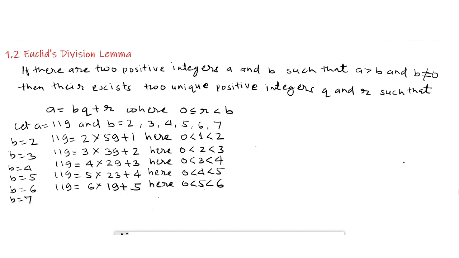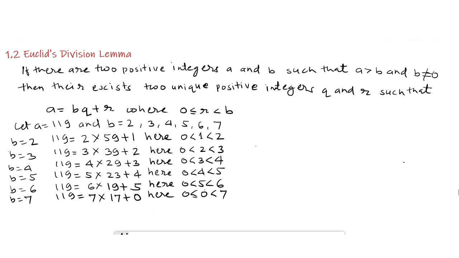When b equals 7, 119 equals 7 multiplied by 17 plus 0, that is remainder is 0 and quotient is 17. Here 0 is less than or equal to 0 is less than 7.